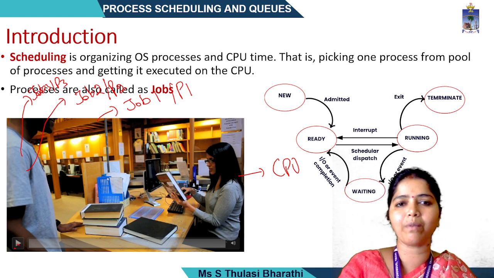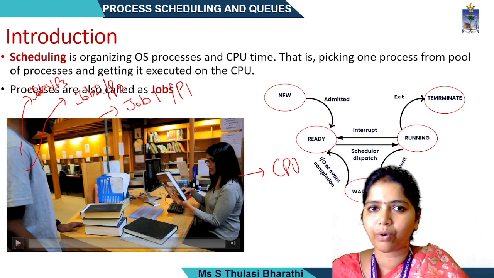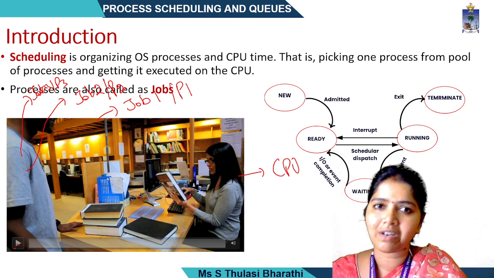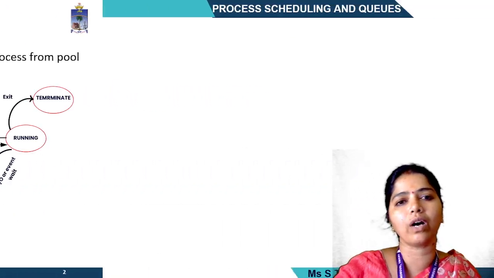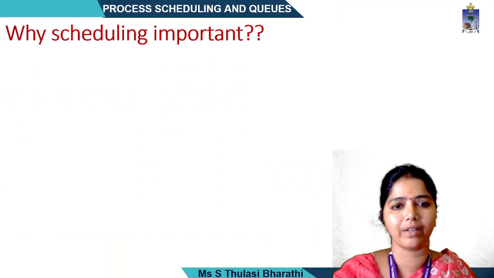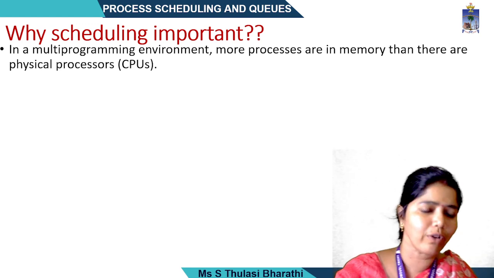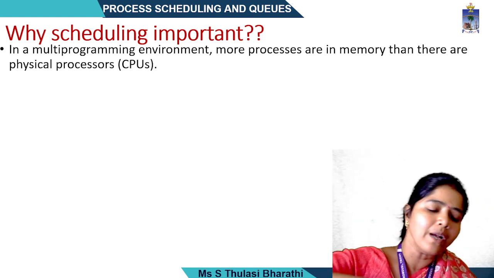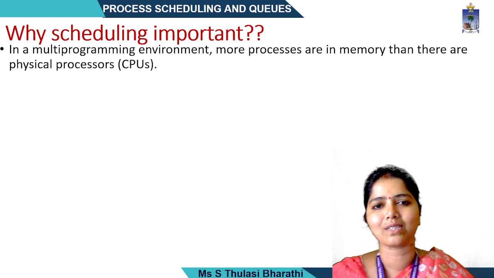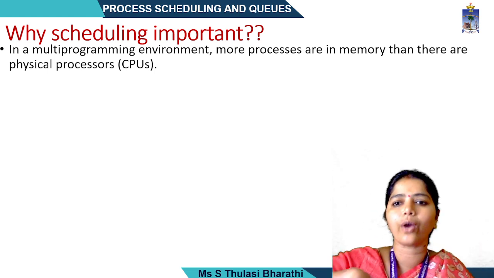Each one is allotted time on the CPU, their instructions are executed, and after completion they go out. Why is scheduling so important? That is the most important question. If not, there will be chaos between the processes: who will come first, who next, who last.